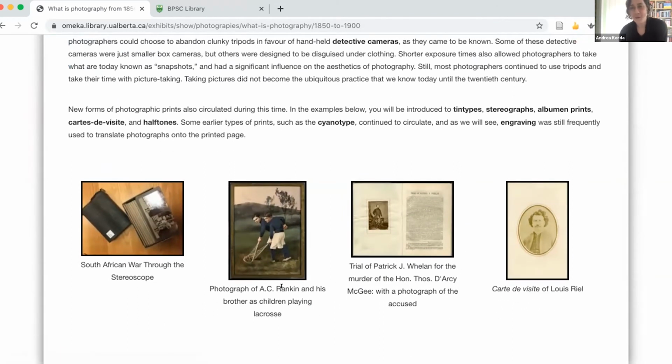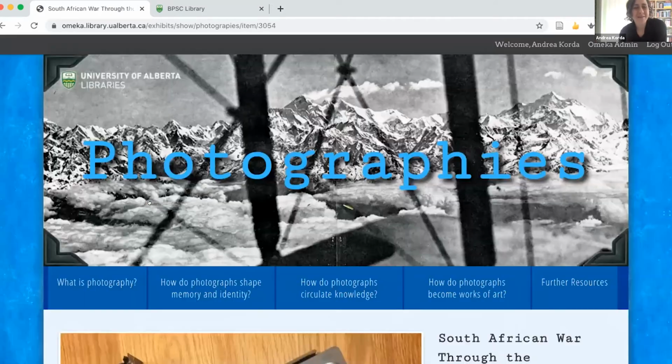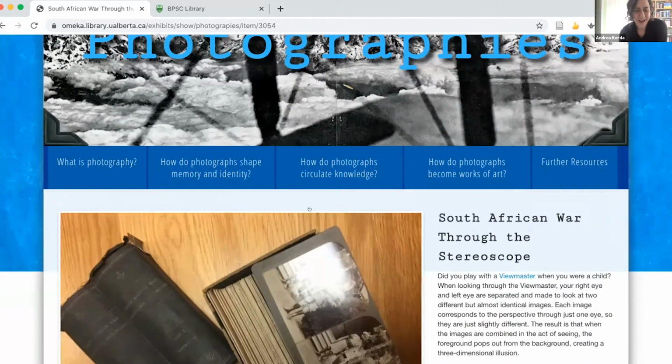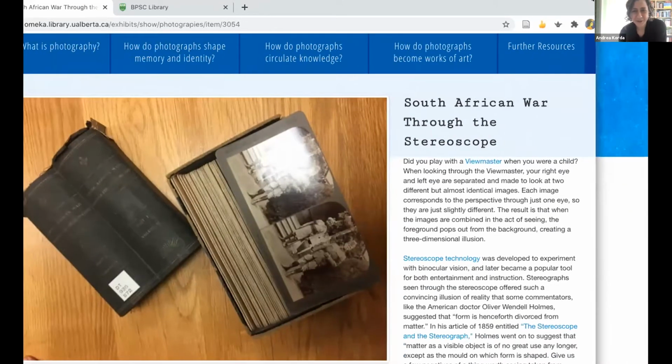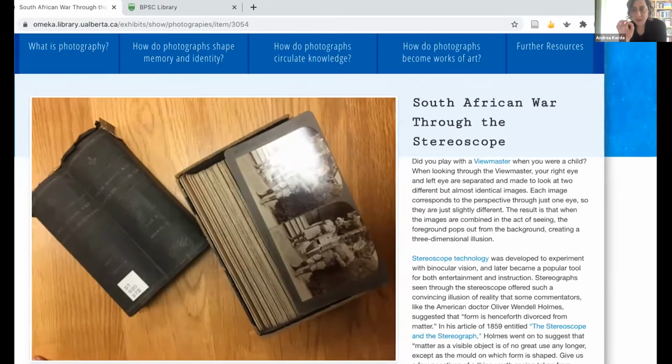And there will be more, but we'll go to this one. There will be a lot more images included here. This is just sort of a sample to show you. So we're really imagining each exhibit item and each sort of page around each item as being a hub for the various learning resources that already exist online. And so you can see we have this brief text here with lots of links.